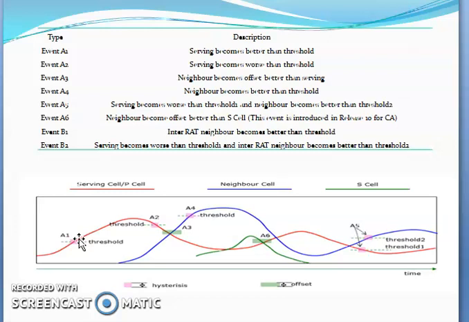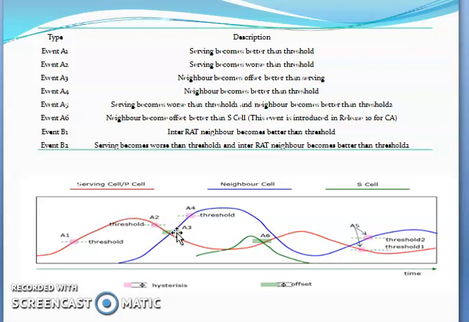Okay, then the A3 event is when the neighbor becomes offset better than the serving. So A3 will trigger here. This is my neighbor cell and this is my serving cell, and the neighbor became offset better than the serving cell. Offset means there is a difference, which may be 3 dB or 5 dB, depending. Whatever offset you have defined, A3 offset, A3 time to trigger, you can check that offset and A3 will trigger.